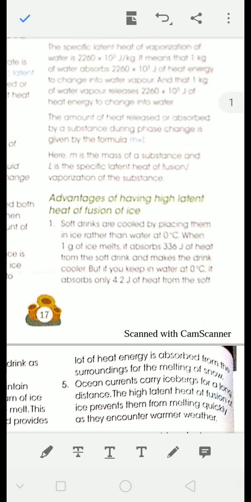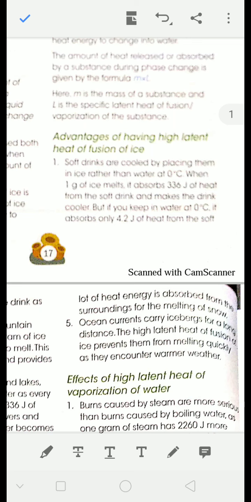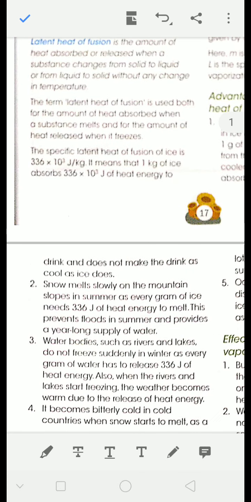Now, advantages of high latent heat of fusion of ice. Ice has very high latent heat of fusion. What is the advantage? Generally, when we want to cool water or soft drinks, we put ice. Why? Because ice has the tendency to absorb a large amount of heat, because it needs 336 joule of heat per gram to melt. 1 gram of ice requires 336 joule of heat. So, ice can absorb a large amount of heat from the drink in which you are putting the ice.